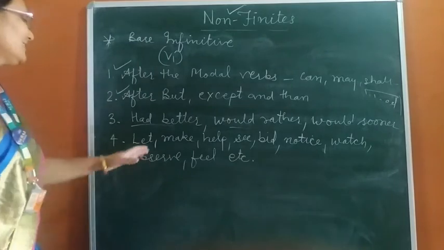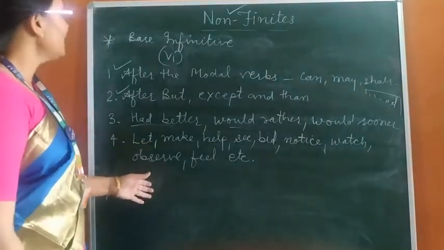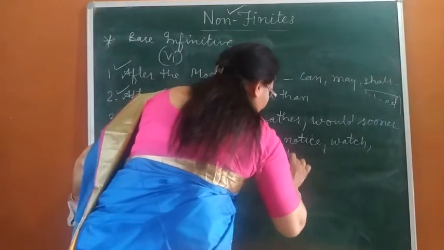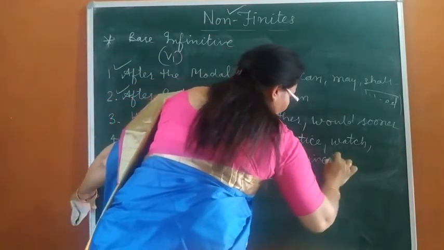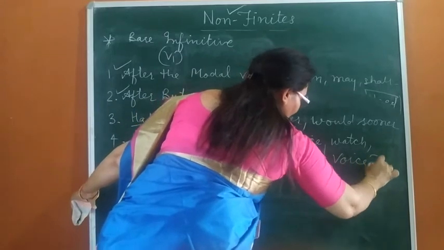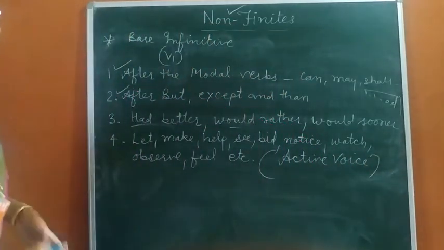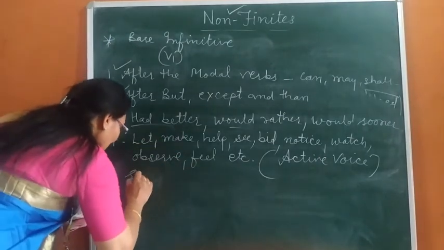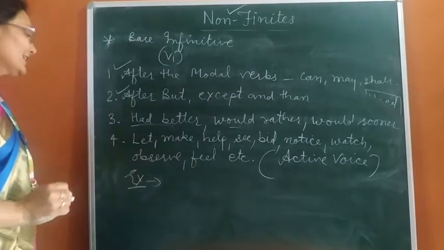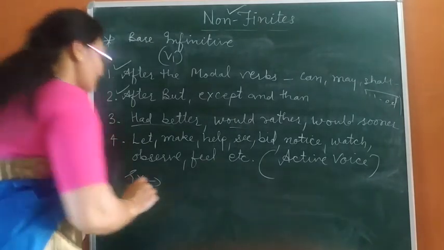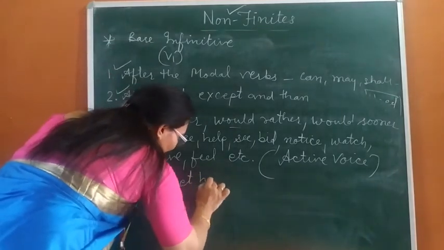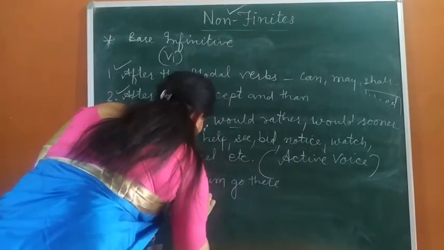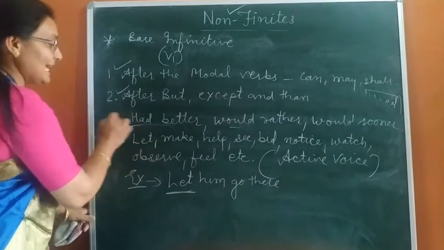So dear students, these are the verbs which always take bare infinitive when they are in active voice. For example, let him go there. In this I have used let.